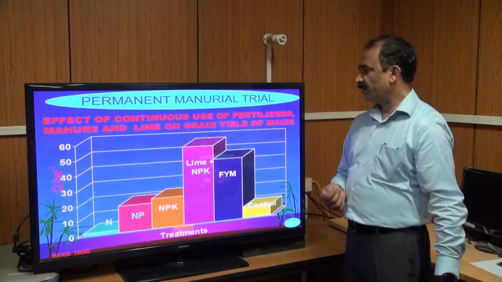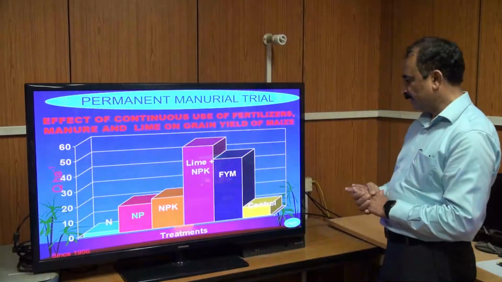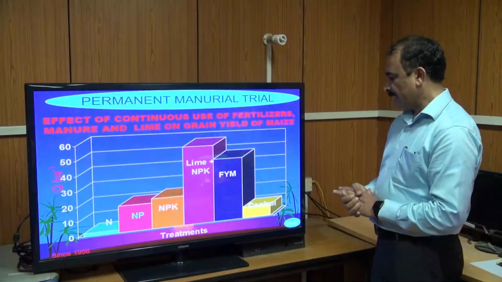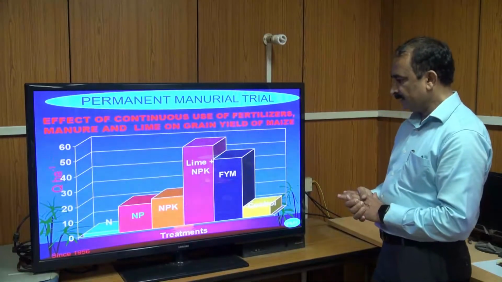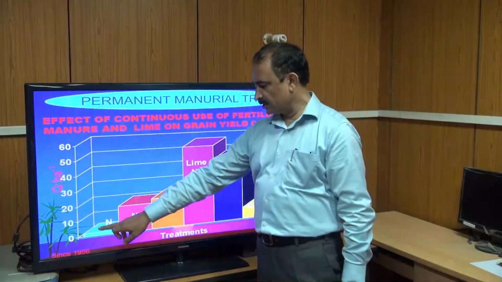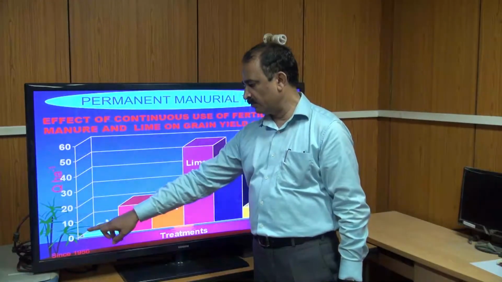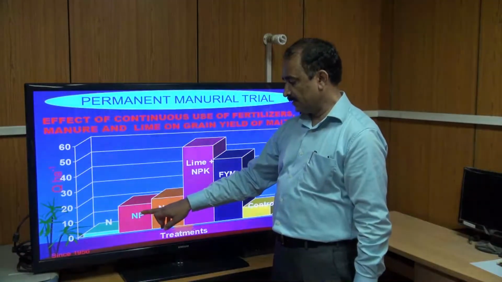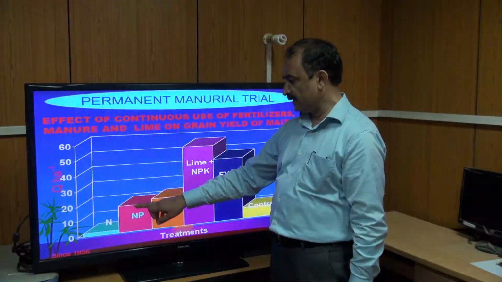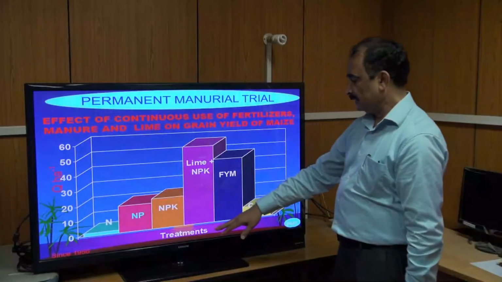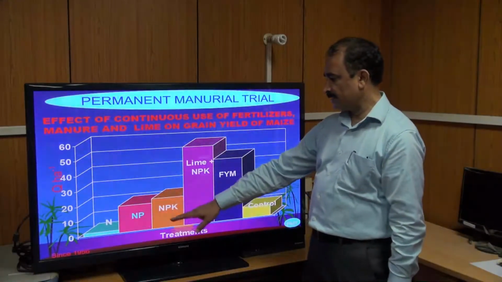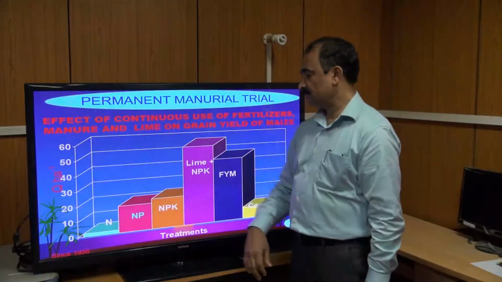In case of the permanent manurial trial, this experiment was completed about 63-64 years ago, and here you can see where we apply only nitrogenous fertilizer, yield is only about 1 to 2 quintal per hectare. If you add phosphatic fertilizer, one more plant nutrient, it increased by more than 10 quintals. Then if you use a balanced dose of fertilizer NPK, it increased from 2 quintal to 20 quintal.